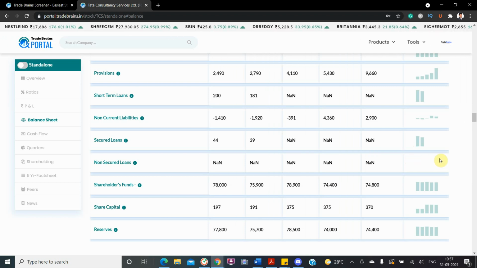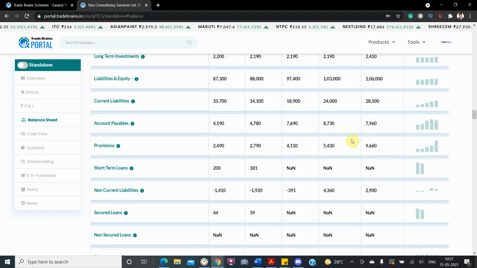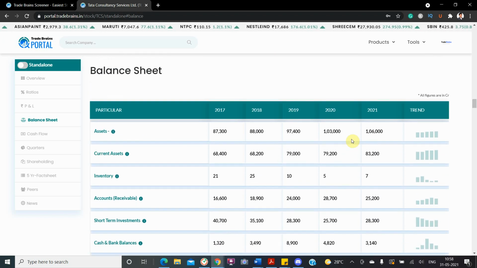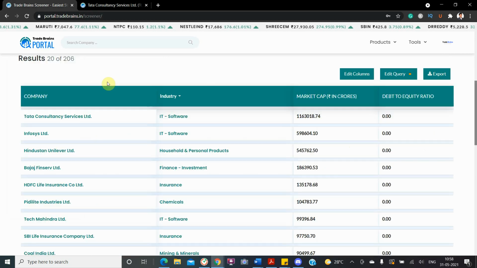Further, you can also look into the trend. For the last 5 years, you can see that there has been no non-secured loan for TCS, and further for the secured loans it has also decreased in the last 5 years, and for the last 3 years it's equal to 0. So overall, if you want to cross check, you can go to the balance sheet of a company and look into the liabilities, and that too into the secured and non-secured loan of the company. So that's how easy it is to find the list of debt-free companies in India using the TradeBrains portal.